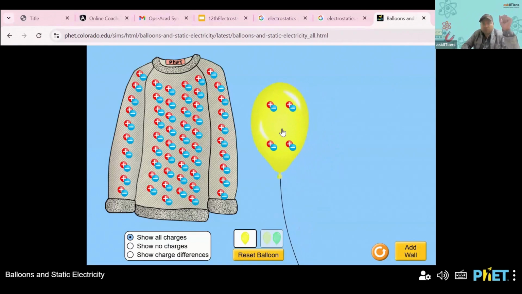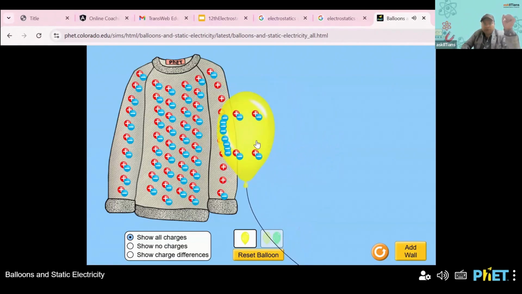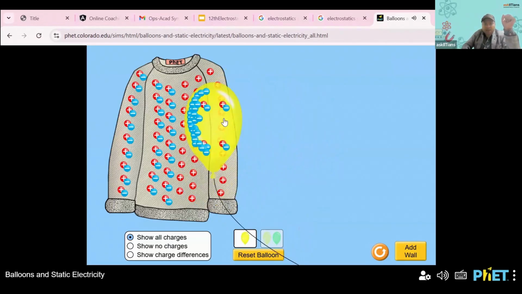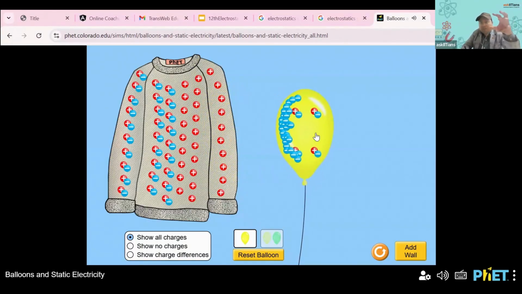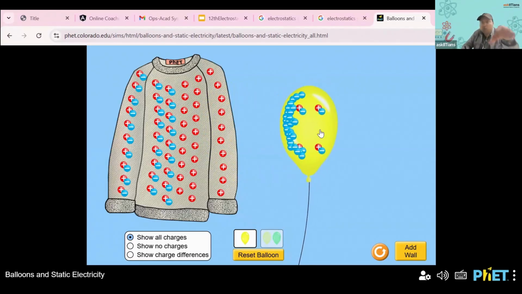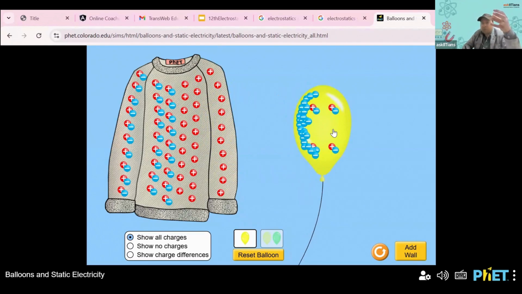I'm bringing this balloon closer to this and I'm rubbing it here. So as I'm rubbing it, you see the balloon is getting the electrons from the sweater, right? Now this balloon has become negatively charged. You can see the blues. And this sweater has become positively charged because it has excess positive charge in it, and there are excess electrons in this balloon. The sweater has become positively charged, balloon has become negatively charged.